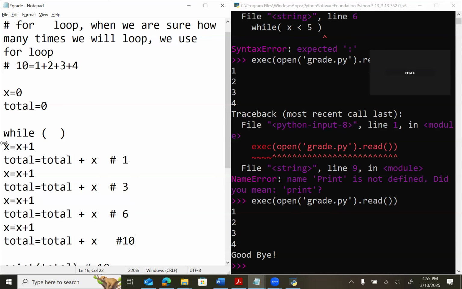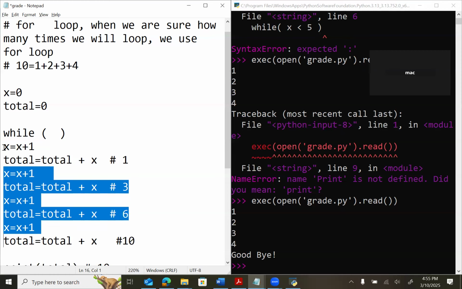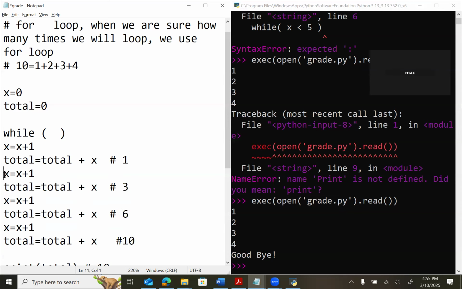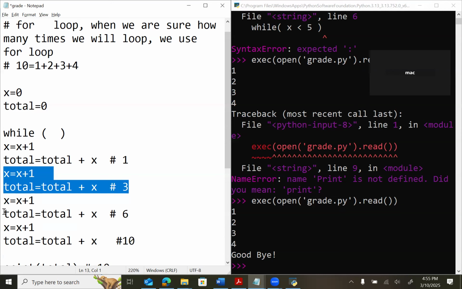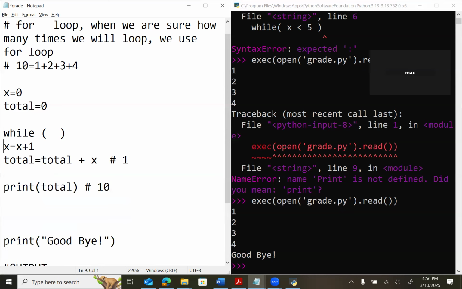Now if you see here, we have a pattern. This is the same as this group, and this group, and this group. You see that? Yes. So we are repeating x plus 1 and total plus x, all the time. Is that right? Yes. If this is the case, we will use a loop. We will remove all the duplicates and keep one copy of that.